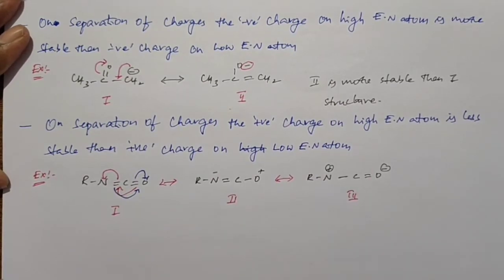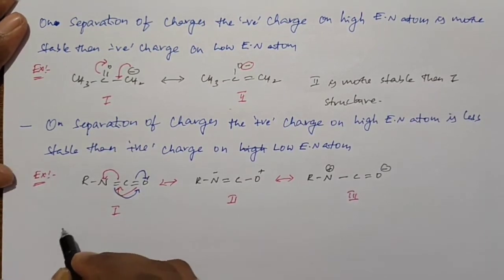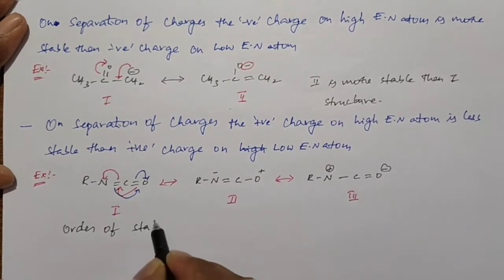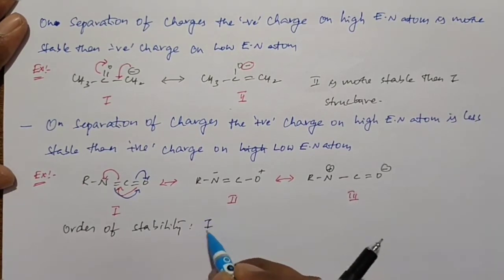So what is the rule? On separation of charge, the positive charge on a highly electronegative atom is less stable than a positive charge on a low electronegative atom. When you compare the 3 structures, the first structure has neutral charges. It is highly stable. So in the order of stability, the first structure has the most stability.